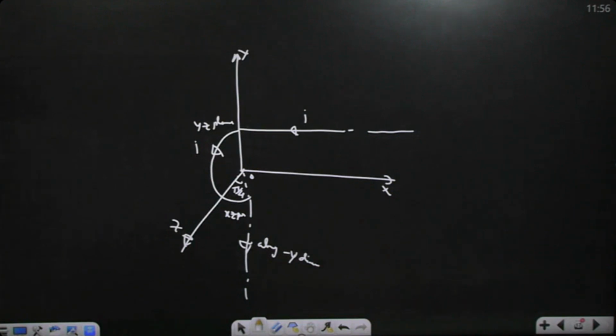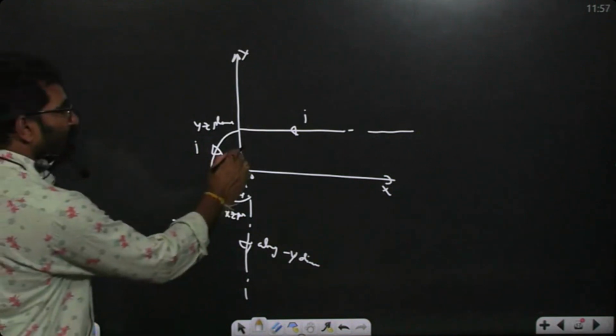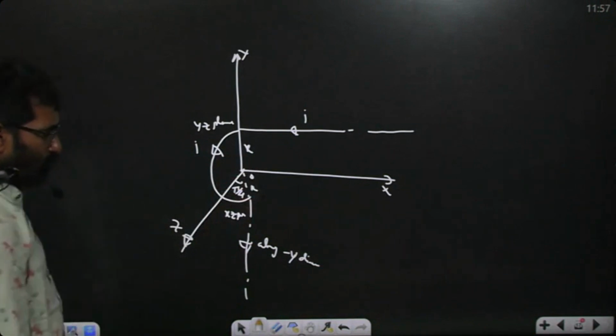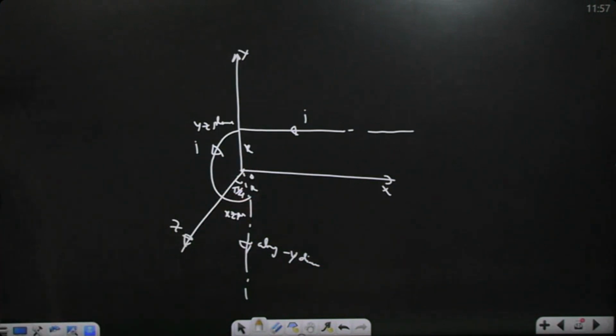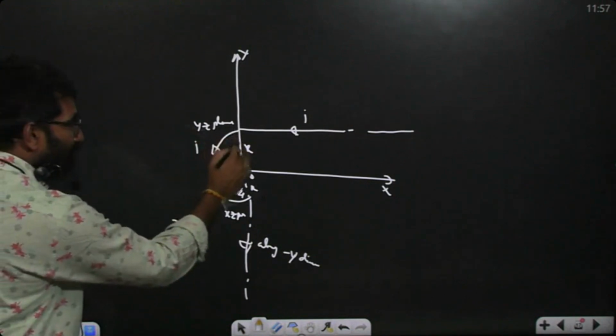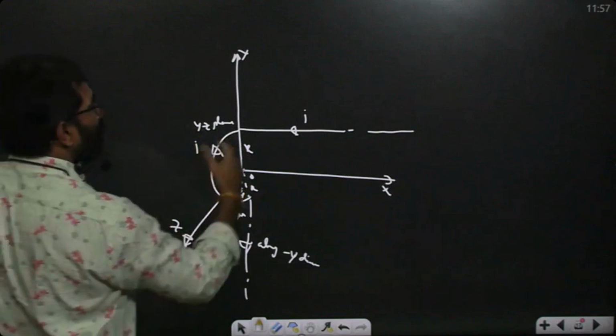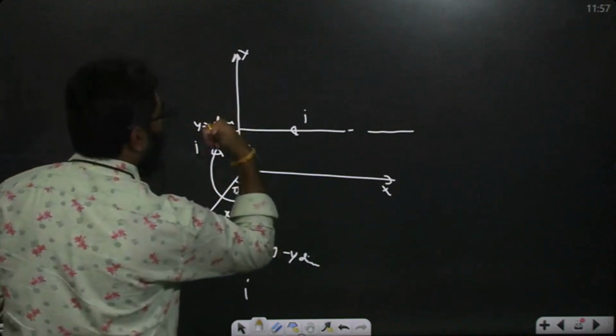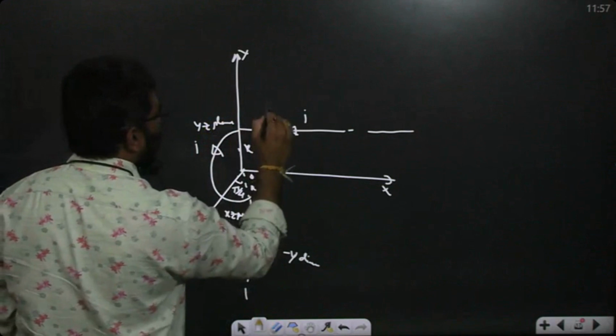So due to the first component, what is the magnetic field? μ0I/4πR. Is it into the plane or out of the plane? Definitely it should be out of the plane. Why? IdL bar is along this direction, R bar is along this direction, IdL bar cross R bar gives outward. So B1, this is what?